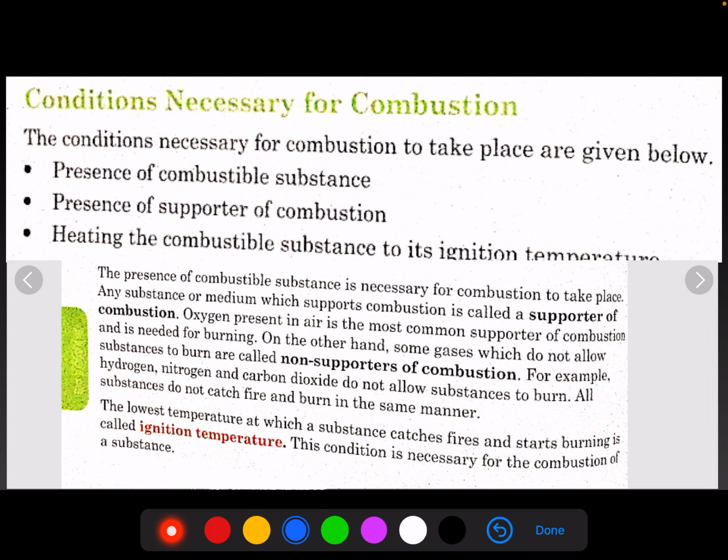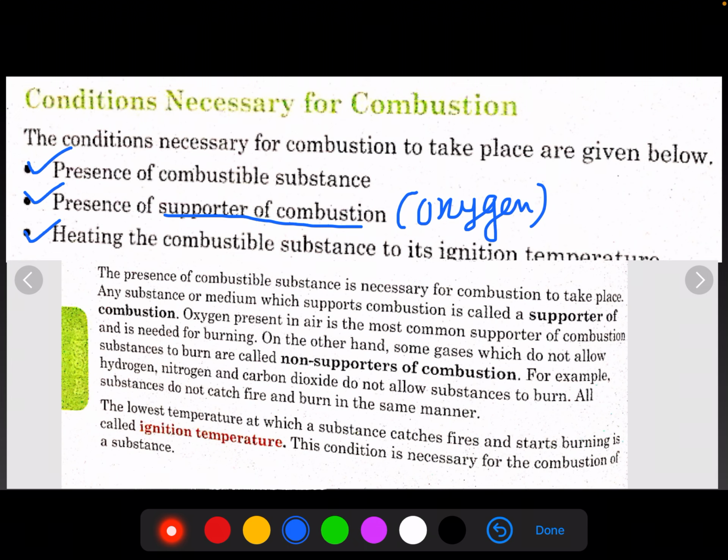Now whenever the combustion process is taking place, बेटे देखिए जब भी combustion reaction होता है, combustion process होता है, तो there are some necessities for this reaction to occur. The very first is that we need to have a combustible substance. यानी हमारे पास सबसे पहले तो एक ऐसी चीज़ होनी चाहिए जिसको हमें बर्न करना है, जो बर्न हो सकता है. Secondly, we require the substance which will support burning. That is called the supporter of combustion. And if you remember, that is oxygen, because oxygen supports burning. यहाँ पर जिस substance की हम बात कर रहे हैं वो oxygen है. And secondly,